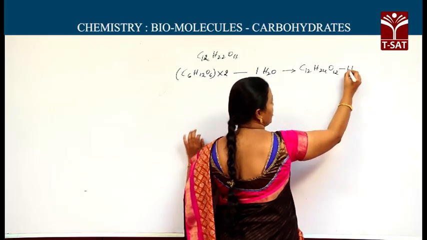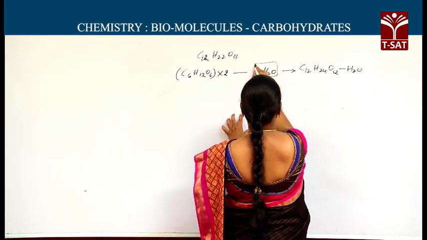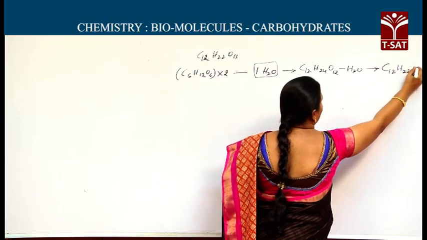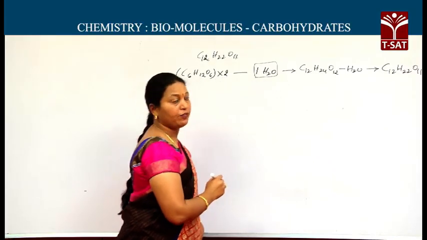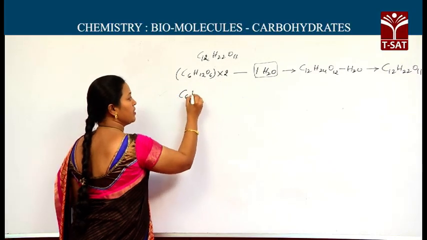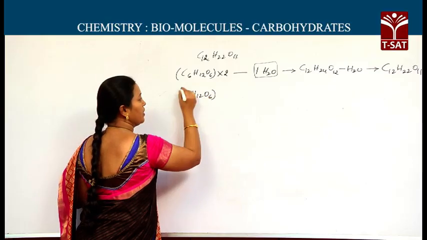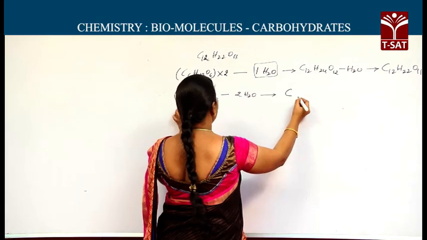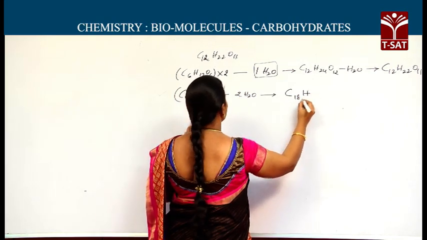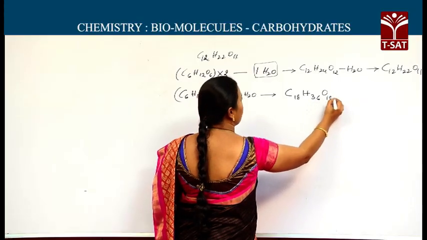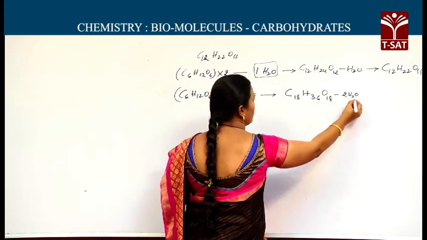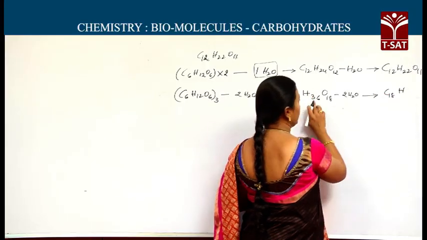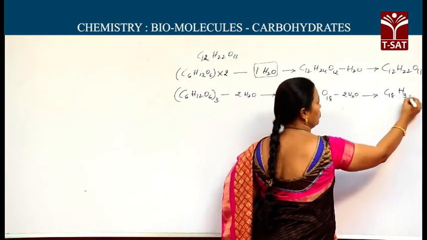C12H24O12 minus H2O. As I said, minus H2O, we will get C12H22O11. Like for a trisaccharide, C6H12O6 taken thrice minus 2 moles of water. C18H36O18 minus 2 moles of water. Here C18H36 minus 4 hydrogens, it comes to C18H32O16.